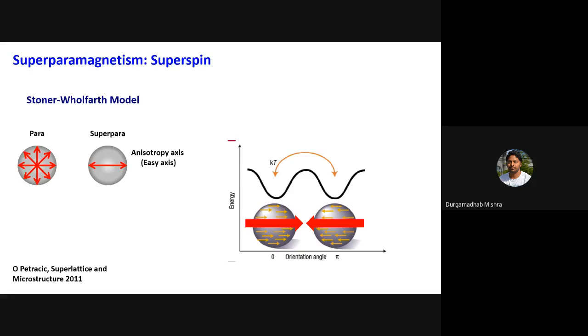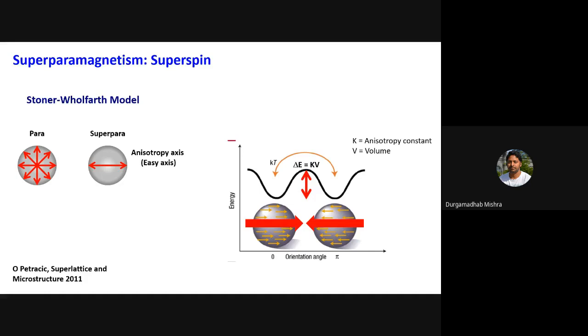But if you reduce even further, below a certain critical size, your magnetic material, although it is in a single domain state, will become superparamagnetic. That means the thermal energy will be so high that it can overcome your anisotropy energy. Your anisotropy energy is K times V, and the thermal energy is high enough that it will lead to a thermal fluctuation of your magnetization.